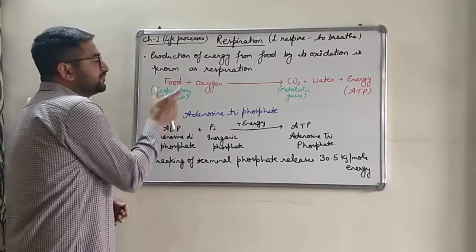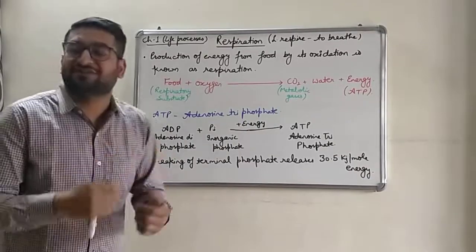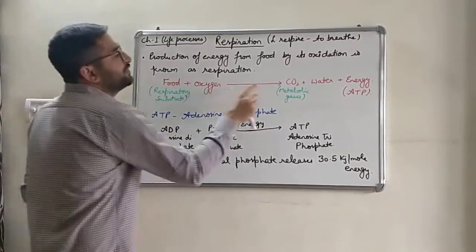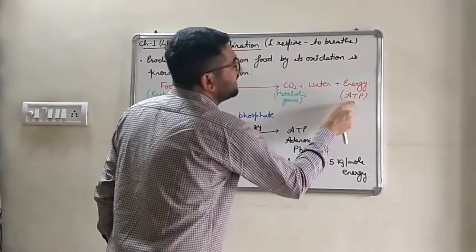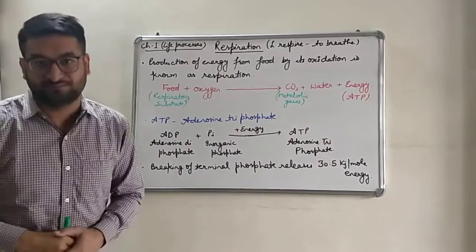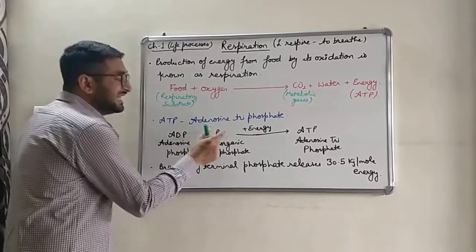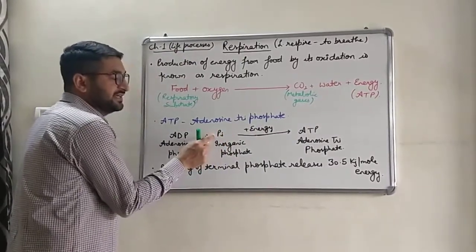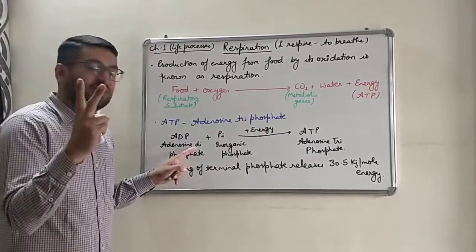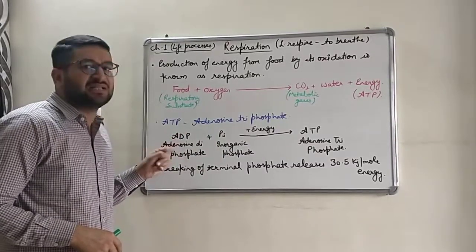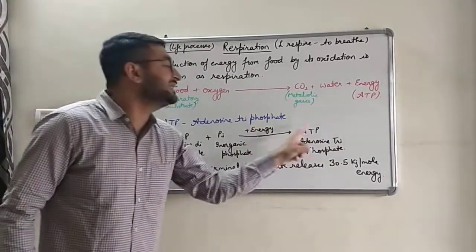The process of respiration is food, which is digested food obviously, plus oxygen gas, which is transported to each and every cell by the help of blood, will produce carbon dioxide, water, along with the release of energy, and energy is released in the form of ATP, that is adenosine triphosphate. How is that ATP formed? The energy which is released during respiration helps an inorganic phosphate, an independent phosphate, to add with the adenosine diphosphate. Di means two. One more phosphate is added to this in the terminal position, and triphosphate is formed. Tri means 3 phosphate. It is ATP.